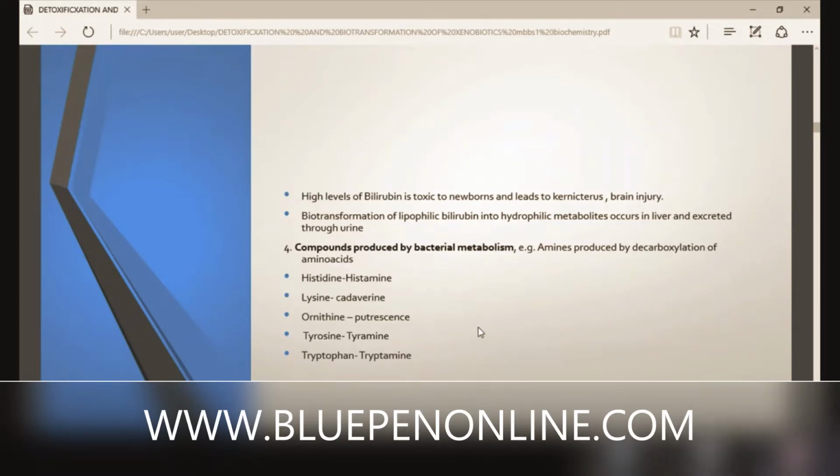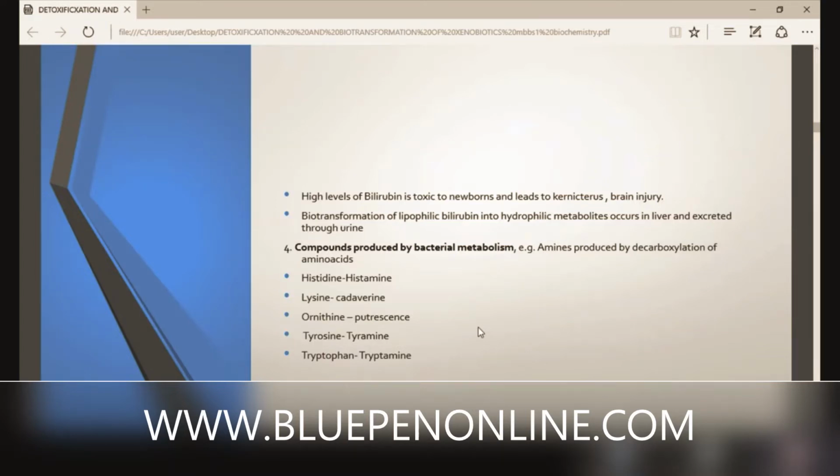So it's a normal situation that bilirubin level increases in newborns, but if it is not controlled and not decreased after 3 days, that will turn into a serious condition, where bilirubin crosses the blood-brain barrier and enters into the brain.